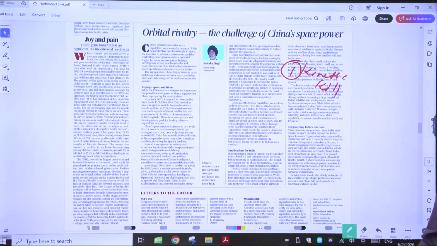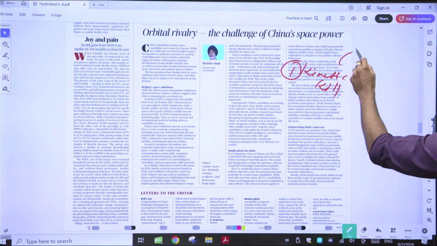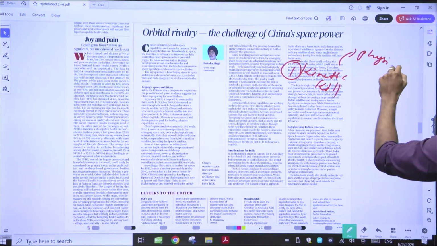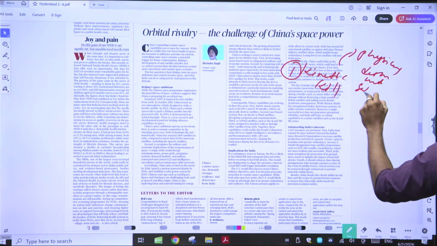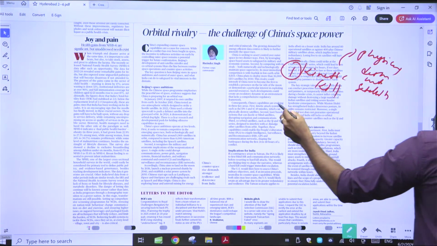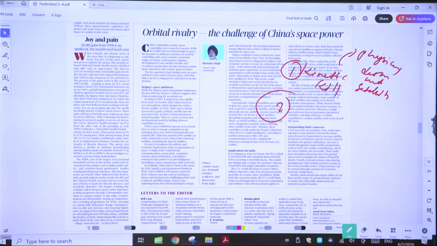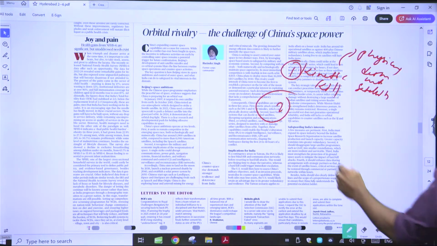Right? Kinetic kill is the main way China is trying to do, which is nothing but physical destruction. It's physical destruction of satellites. This is the first thing that you need to keep in mind when it comes to China's kinetic kill.